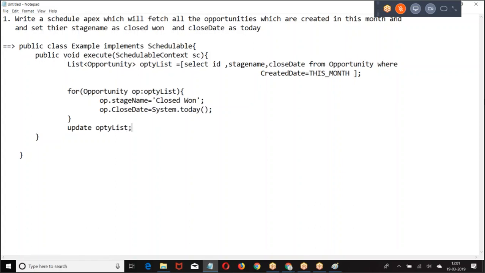This is how I create. Now write the execution code. Write the code for execution. What is the execution code?